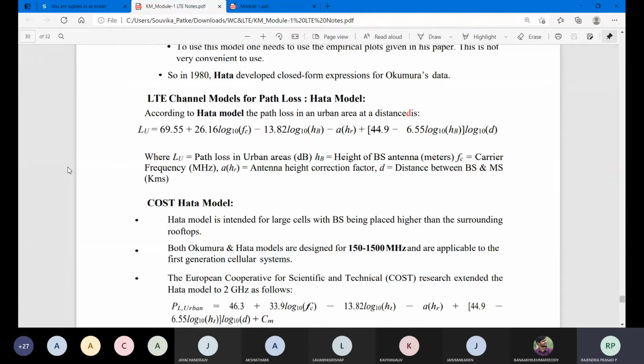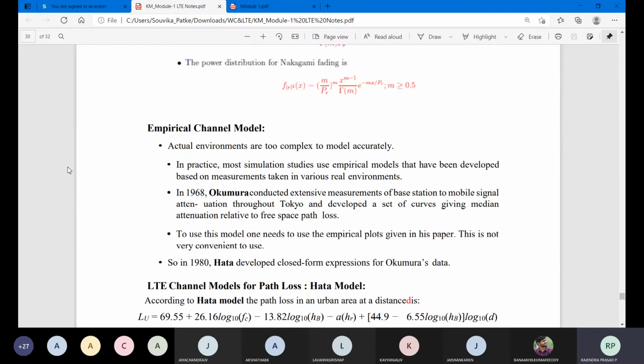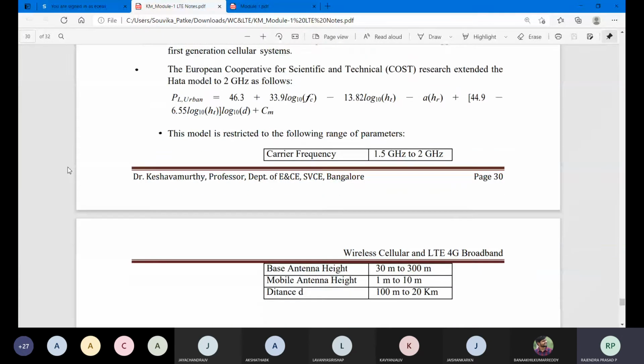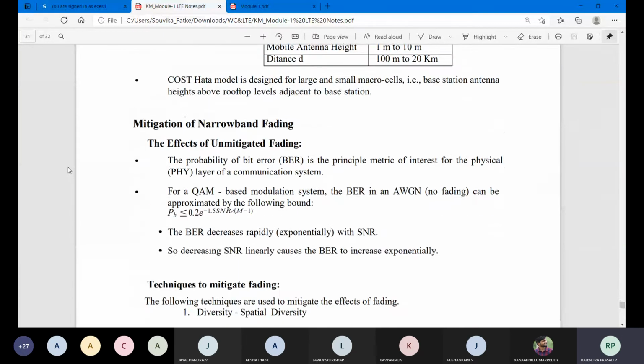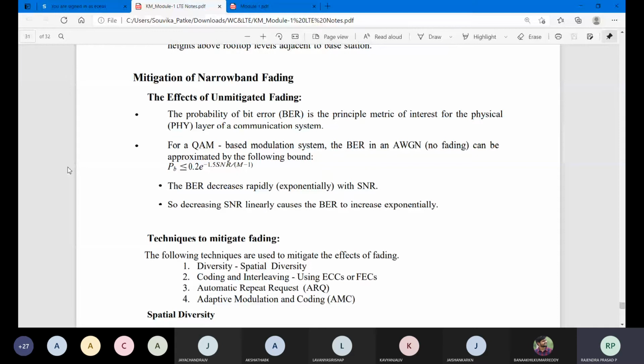In the examination, they will ask you to write short notes on the Hata model or on this empirical channel model. So these things you need to highlight there. Also observe the mitigation of narrowband fading.